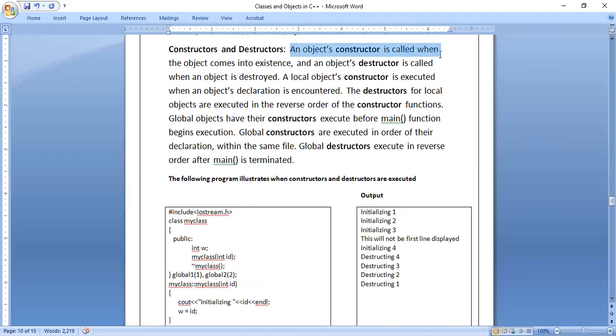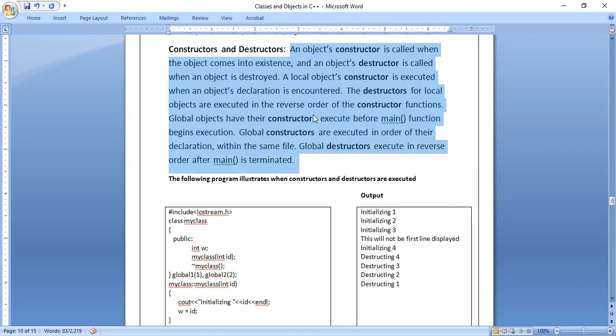See, an object's constructor is called when the object comes into existence, that is, when the object is created. An object's destructor is called when the object is destroyed, that is, memory is released, memory is deallocated. Here also two things are there, local object and global object. A local object's constructor is executed when the object's declaration is encountered. The destructors for local objects are executed in the reverse order of the constructor functions. Global objects have their constructors executed before the main function begins execution. Global constructors are executed in the order of the declaration within the same file. Global destructors execute in reverse order after main is terminated.